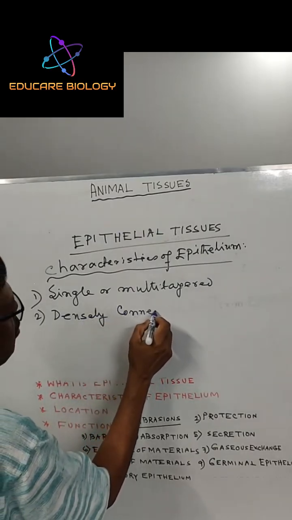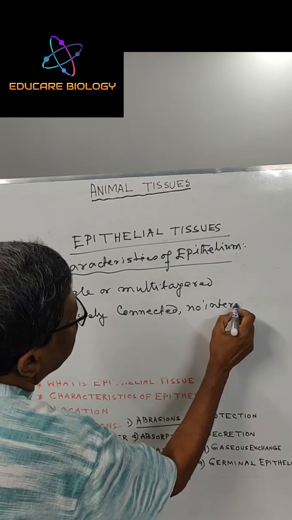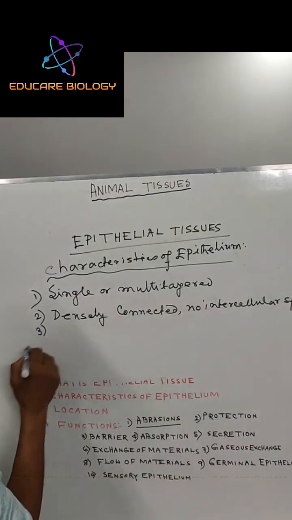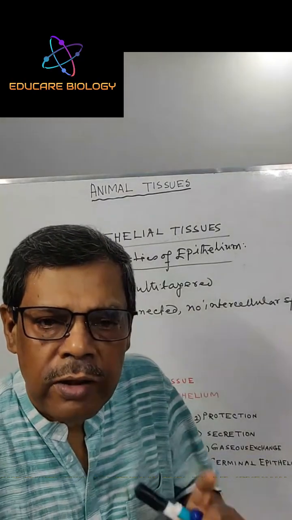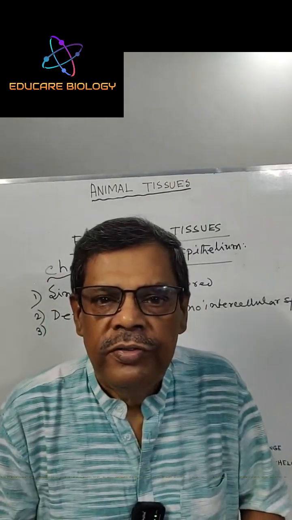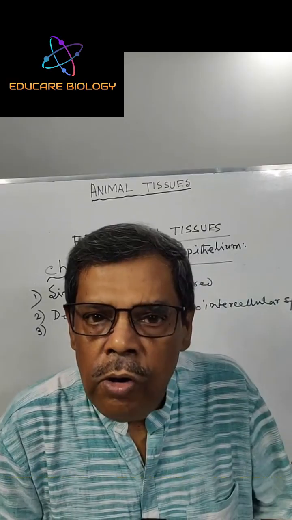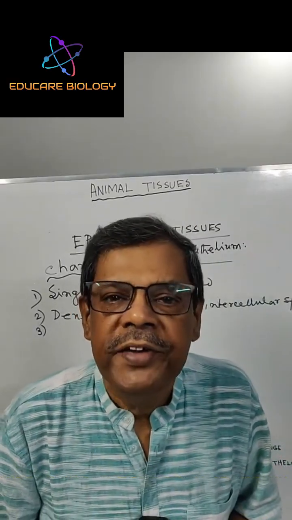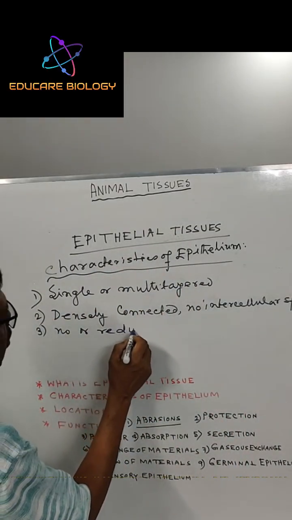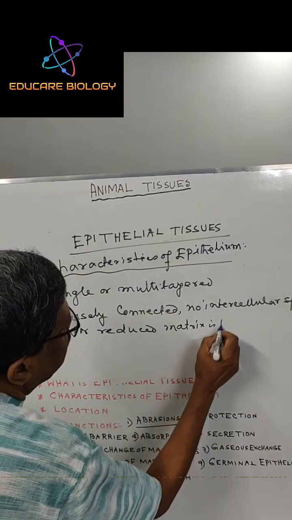Number three, in this tissue, cells are the principal constituent. No or reduced matrix is present.